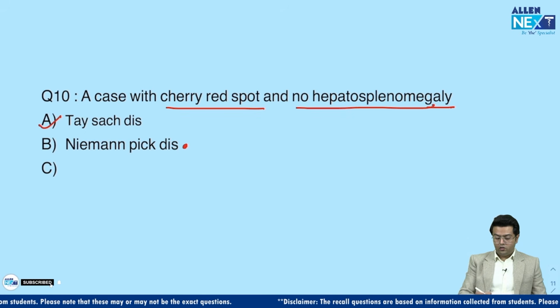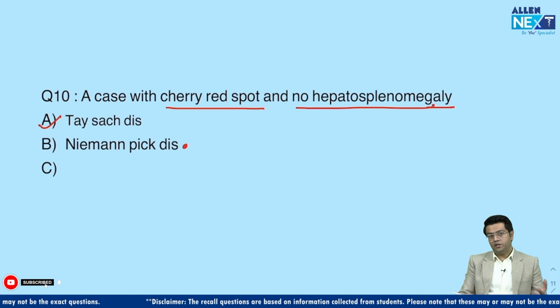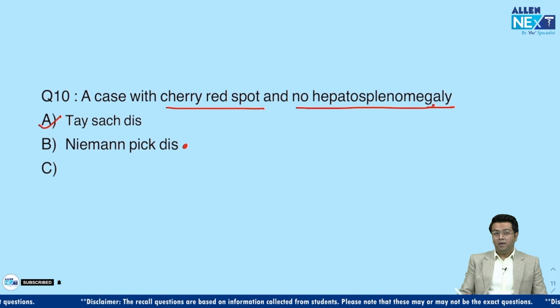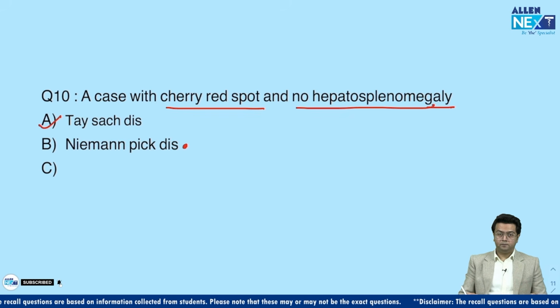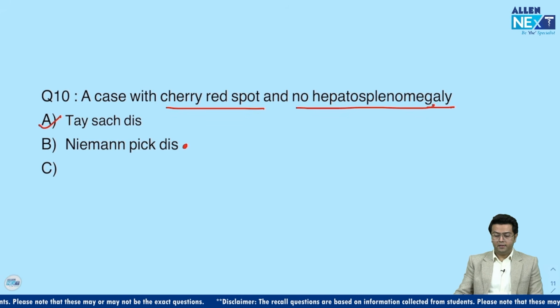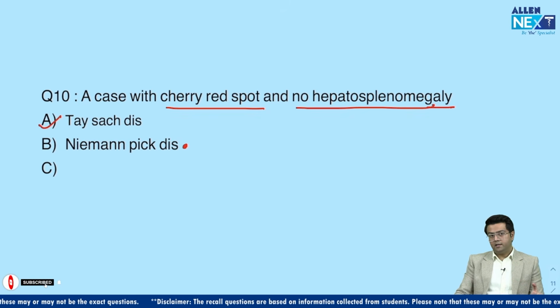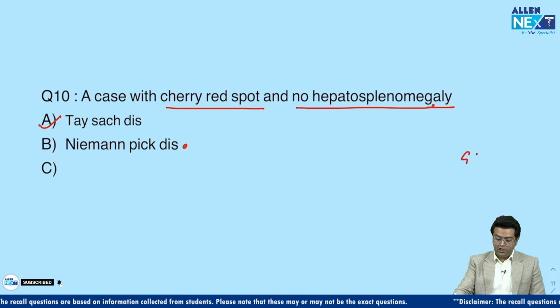Also guys, cherry red spot with hepatosplenomegaly and some other features of organomegaly may also be present in a variant of Tay-Sachs, that is Sandhoff's disease. Basically, we cannot differentiate Sandhoff's and Tay-Sachs disease, except for one point, that Sandhoff's also has accumulation of globocytes apart from GM2.